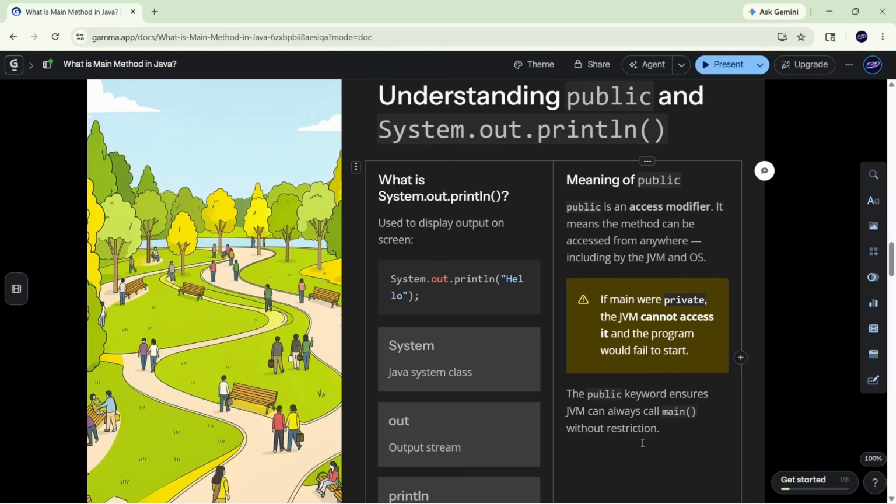Next is public. At the starting of the main method, we write public. Here, what is public? Public is an access modifier. It means the method can be accessed from anywhere, including by the Java Virtual Machine and operating system. And instead of public, if you write private, the Java Virtual Machine cannot access the program and it would fail to start the program. For example, there are public washrooms. Here anyone can use them. But there is a washroom in your home. Can anyone use it? No, right. In the same way, public and private work.